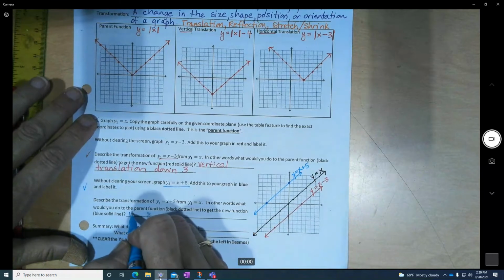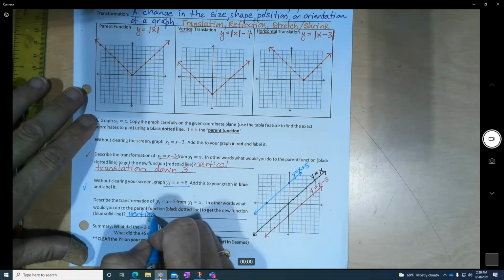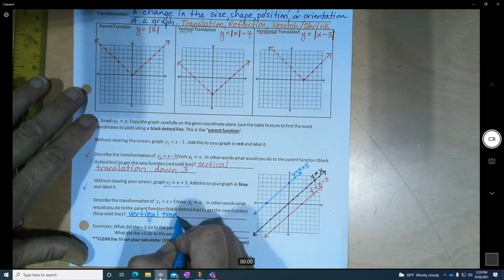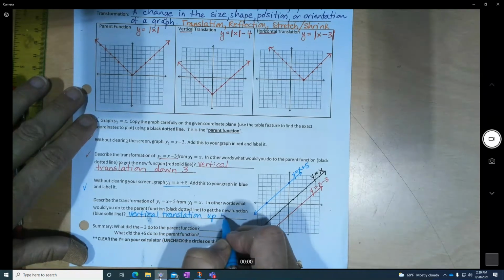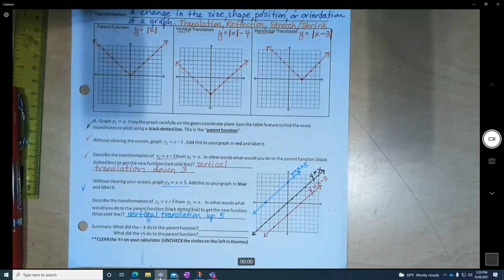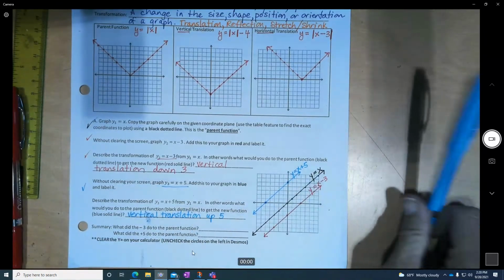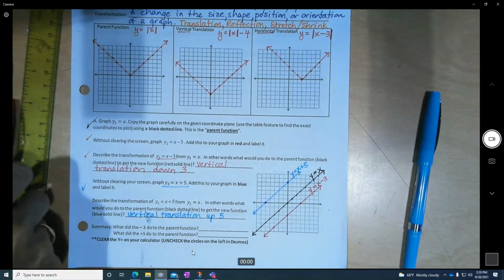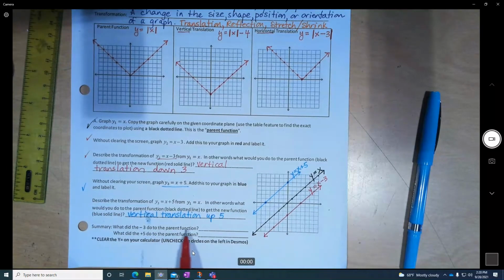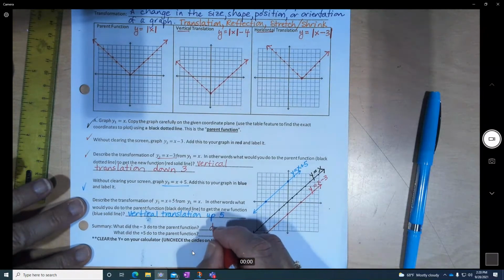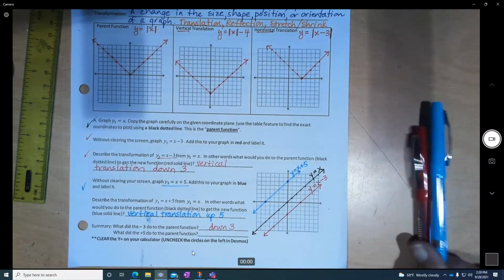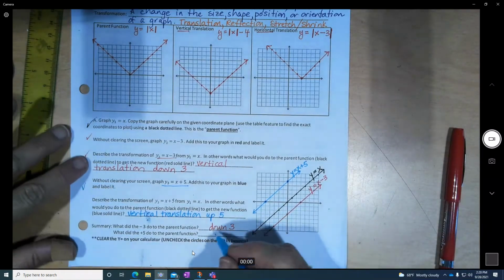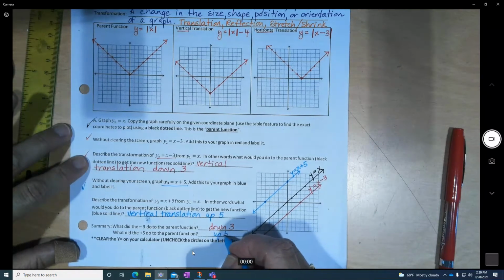Again, that's called a vertical translation. Up 5. So to summarize this example, what did the negative 3 do to the parent function? It made it go down 3. What did the plus 5 do to the parent function? It made it go up 5.